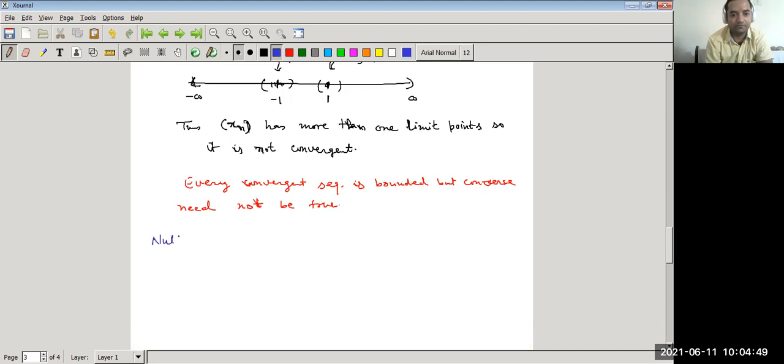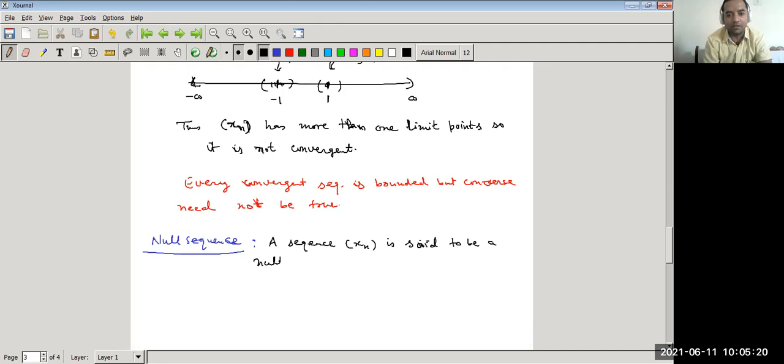Now the next part is the null sequence. A sequence xn is said to be a null sequence if it converges to 0, that is, limit n goes to infinity of xn is equal to 0.